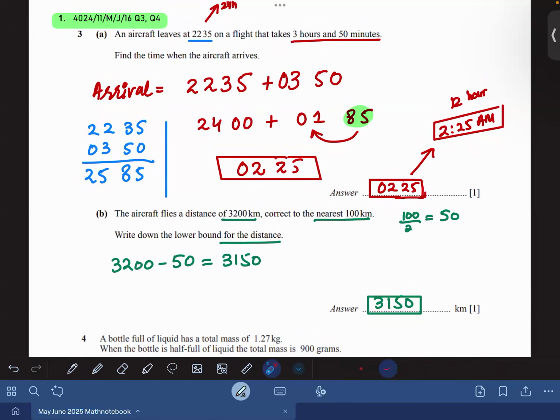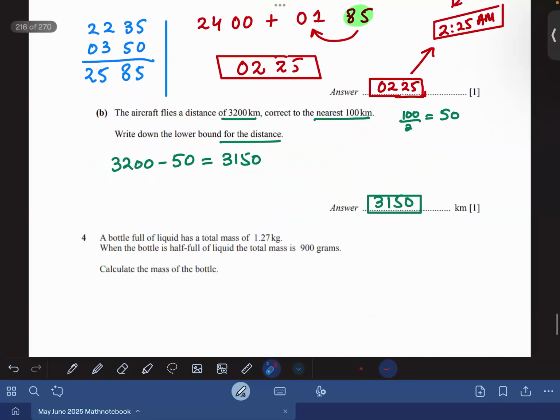Now we know that 24 hours is the day. So I will leave 24 hours here and I will write 1 hour and 85 minutes on the right side. Now I can change 85. I can take 60 minutes from this 85 in order to make 2 in place of 1. So 25 minutes are left here. That is the reason 2:25 is the time of the arrival of the plane.